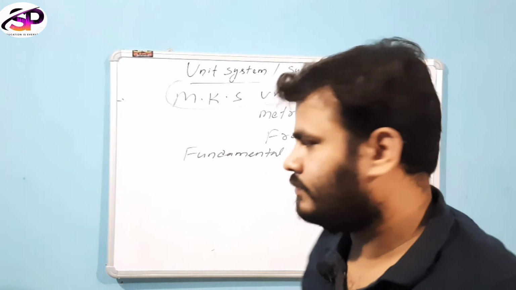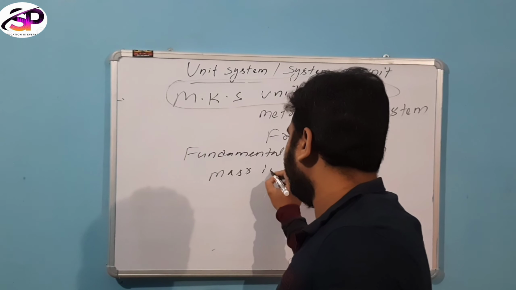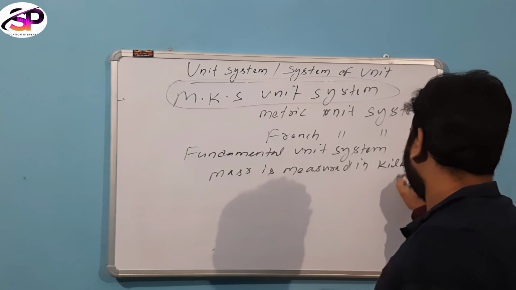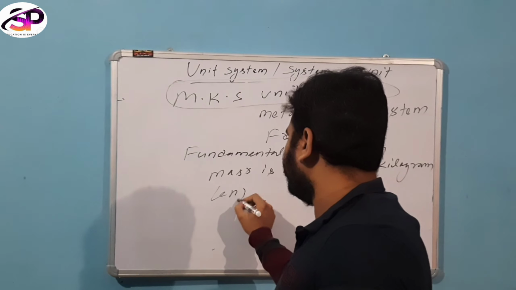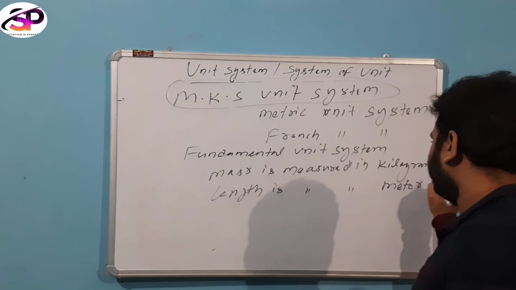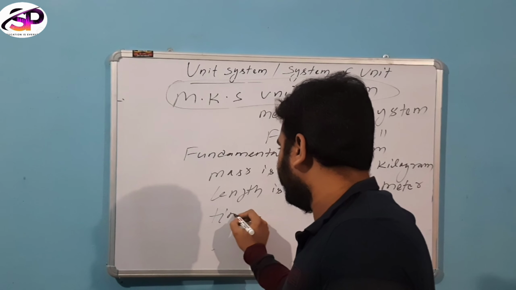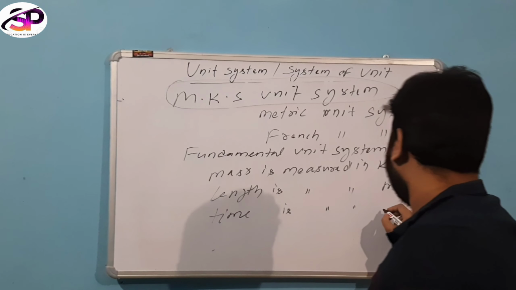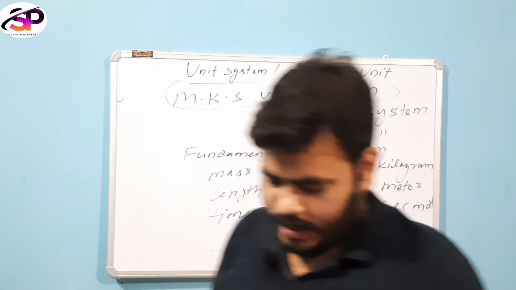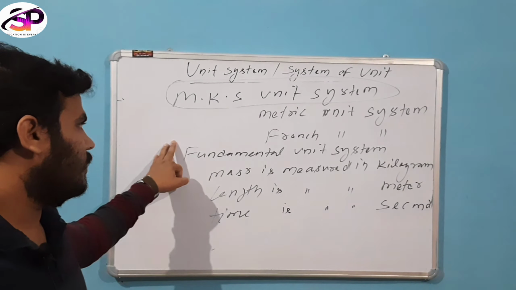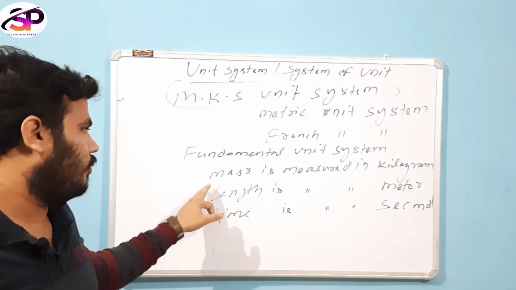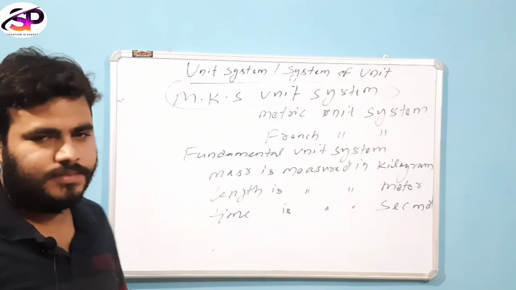In this unit system, mass is measured in kilogram, length is measured in meter, and time is measured in second. So it is called the MKS unit system.